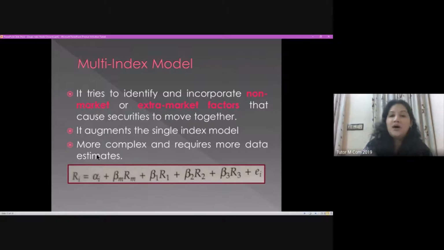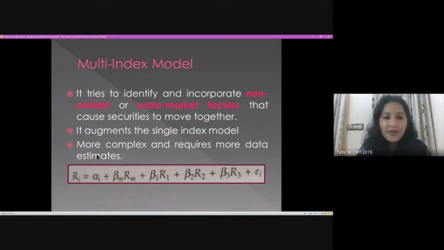So when I find that there are many more factors affecting the stock market movement, the return of my security, the return of my portfolio, I try to incorporate all that. Ultimately, I have to analyze each of these factors and the combined impact. When I put that in a regression equation, I know that I have to analyze the combined impact of all these factors on my particular security or my portfolio. That's why our computation becomes a little more complex in a multi-index scenario.